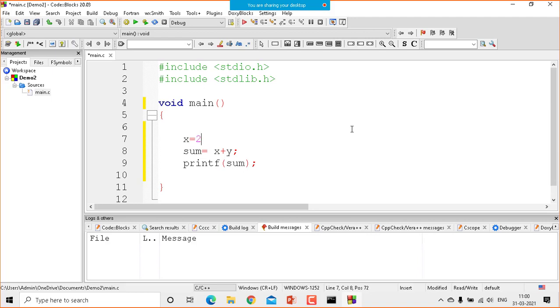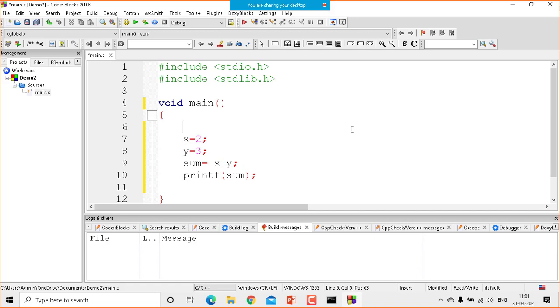So what you do is, let's say you give value x equal to 2, you give value y is equal to 3. But as per the rule of the language, you have to put a semicolon here. Now, there is a restriction imposed by C programming. The restriction is that if you are using some variable in C programming language, you have to declare it first. Then and then you can use it, which is not the requirement in Python. Python is a different language, so there is no requirement in Python like that. So in C programming, the rule of the game is that before you use any variable, you have to declare it. I will take your 2 minutes, don't worry. Then I will leave you.